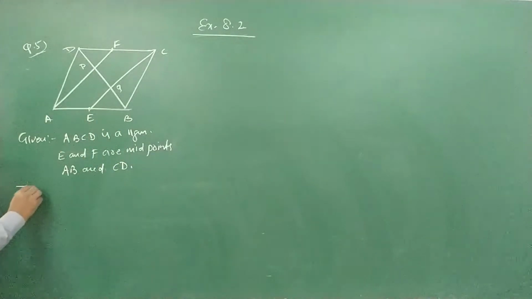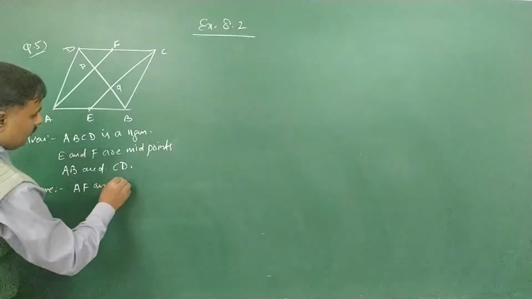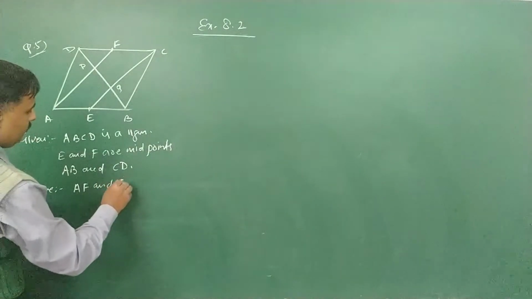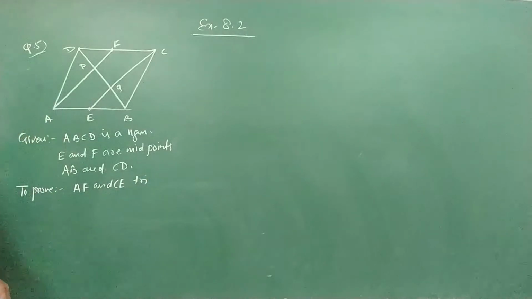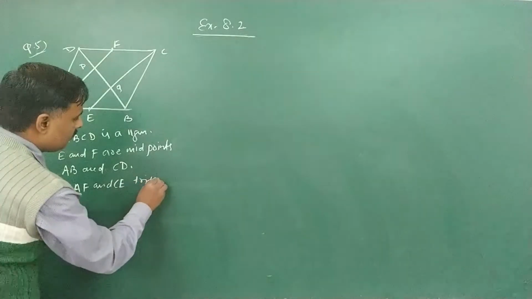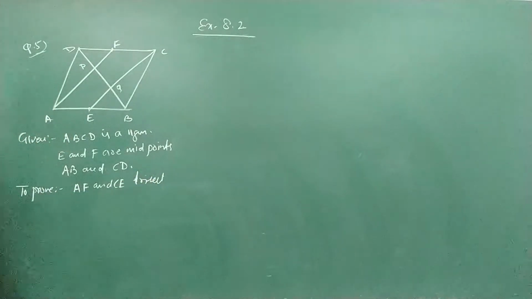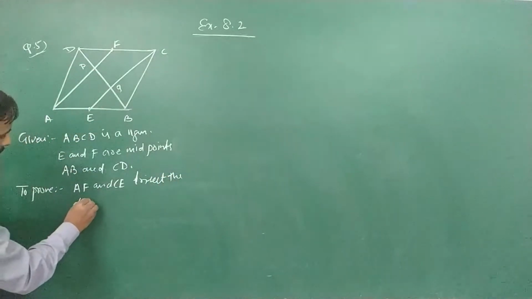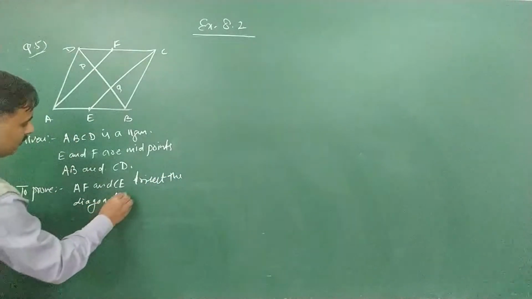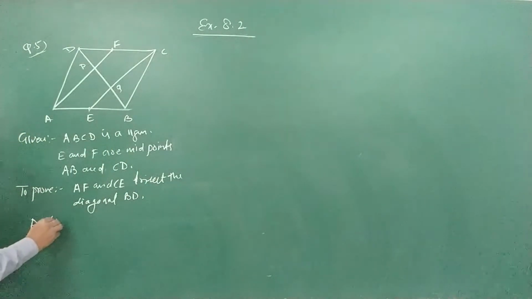To prove: AF and EC trisect the diagonal BD. Now, how will you prove it?